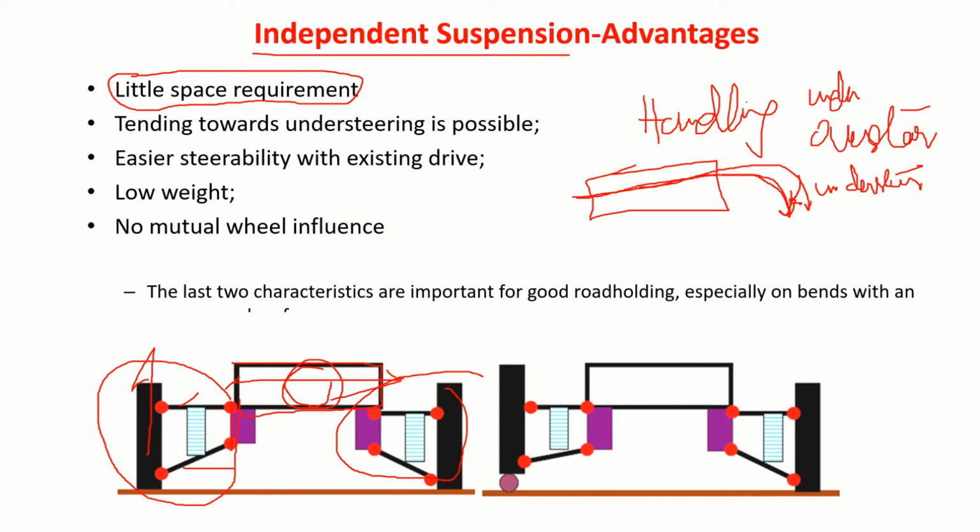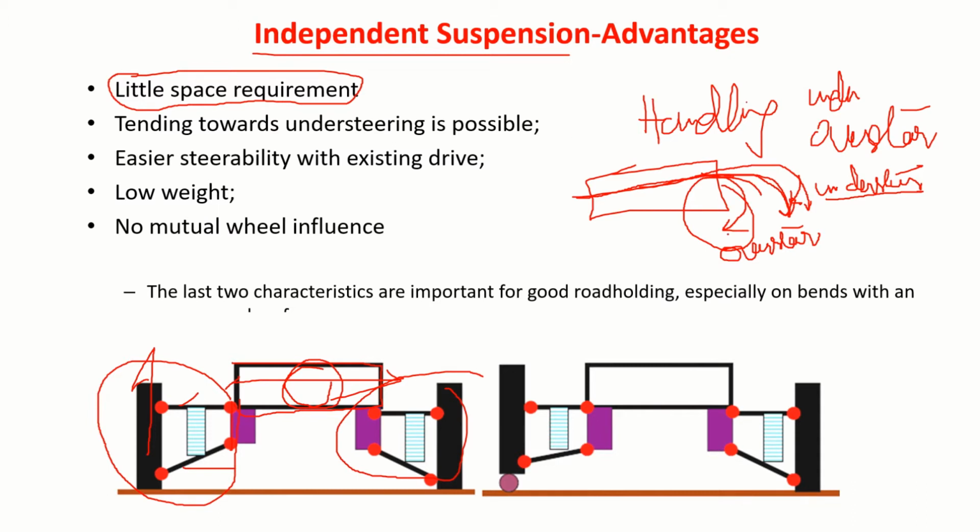Sometimes you have to steer less than what is required. It will turn on its own. We call it oversteer. And there is a condition at which it will steer on its own. This is not very much preferred. So the tendency of the driver is to steer. When you are taking a turn, you will be conscious about that. So it is a practice to make a passenger car slightly understeer.